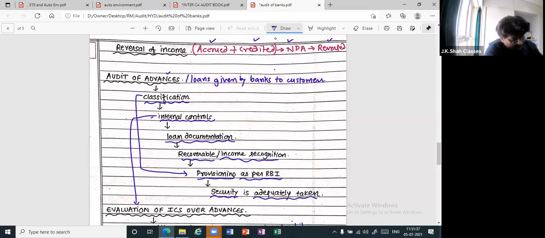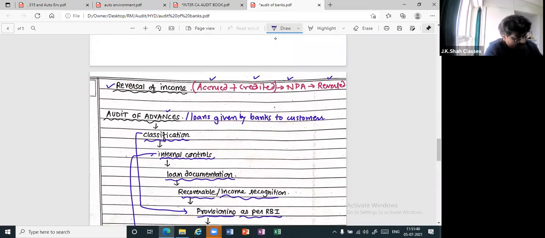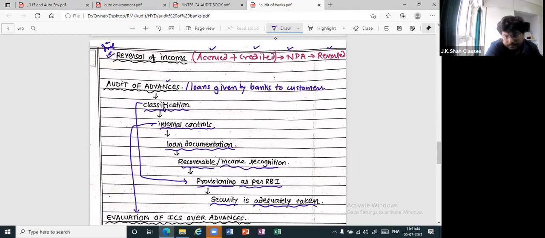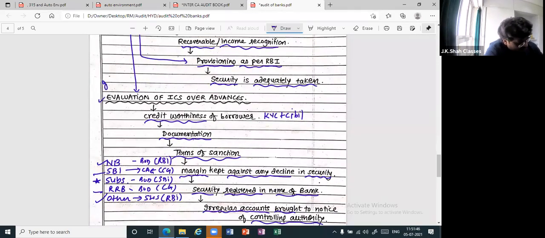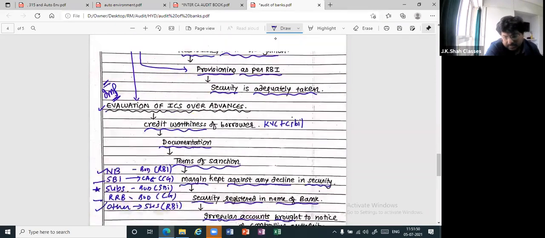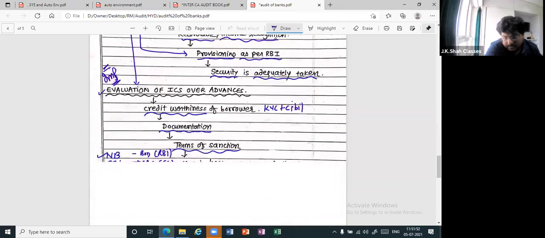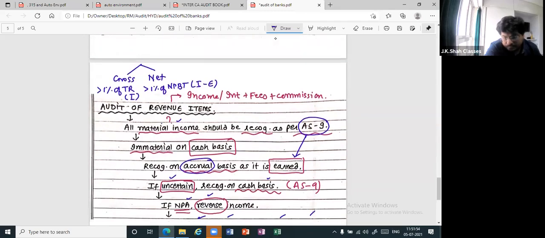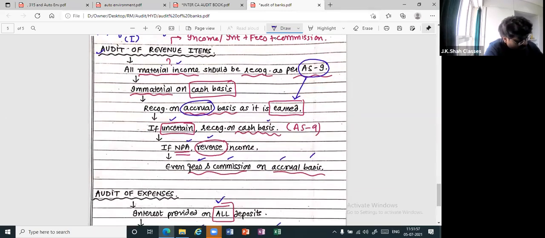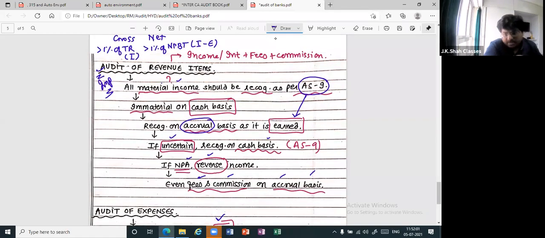Thereafter, reversal of income is important. ICS is important, over advances. Then revenue is important.